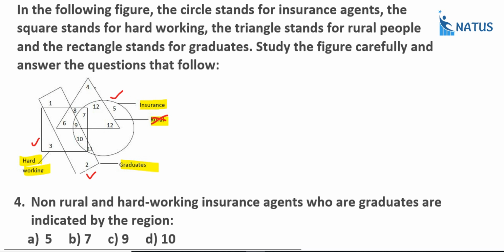So except this triangle, the remaining numbers are 1, 3, 10, 11 and 2. You will eliminate these three. Why? Because these three are individual and this 5 also. And the remaining 10 and 11 only. Now we required this square also. In this 11 square is not there. So what is the answer? 10. Option D is the correct answer.